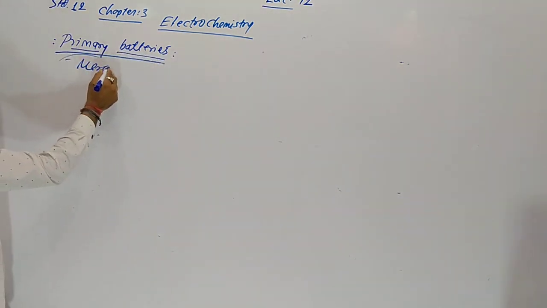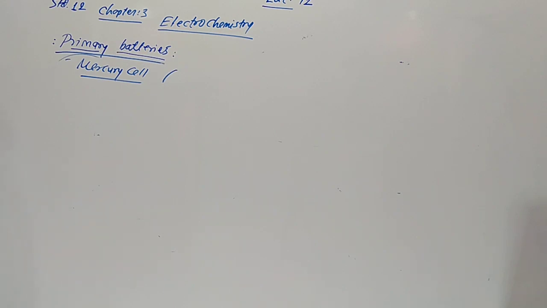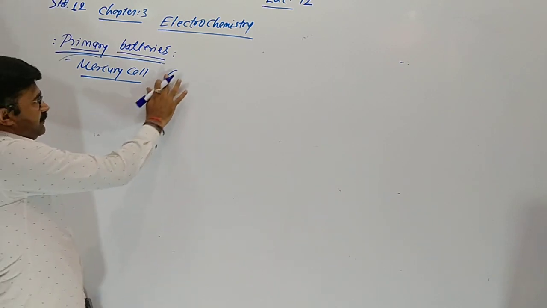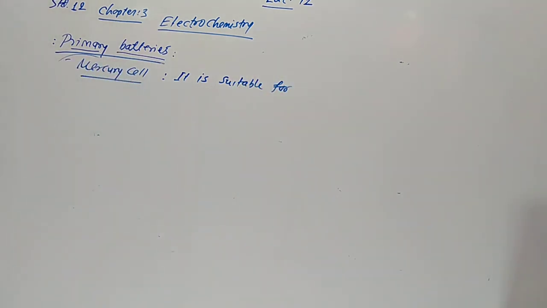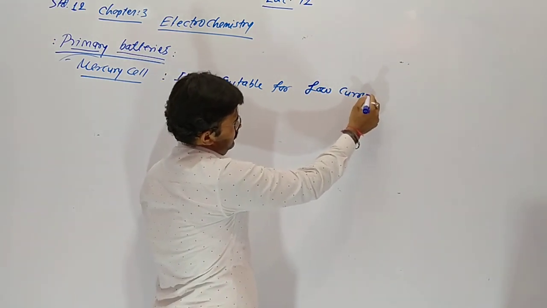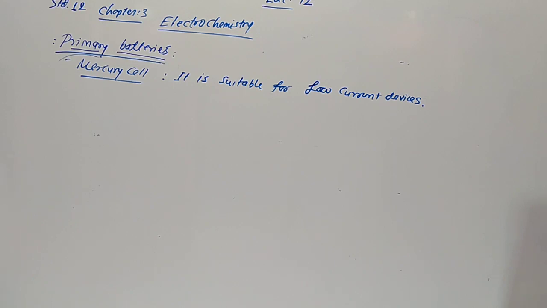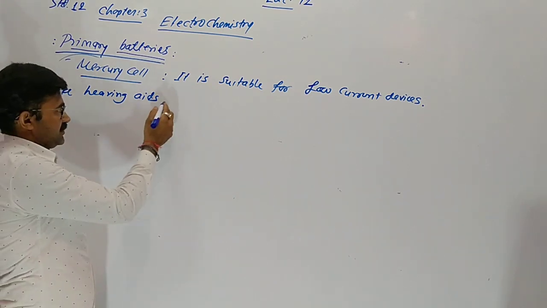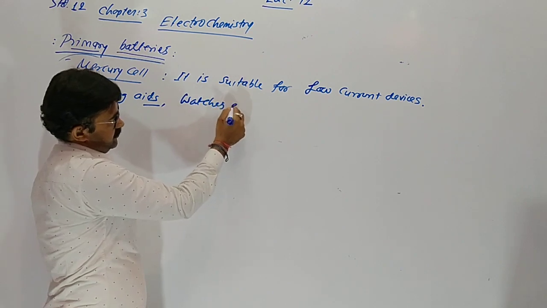It looks like a button and is suitable for low current devices like hearing aids, and wrist watches, not wall clocks, etc.